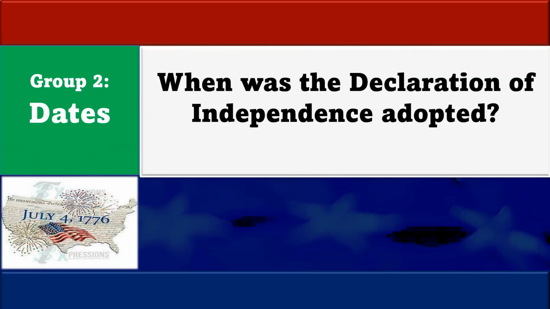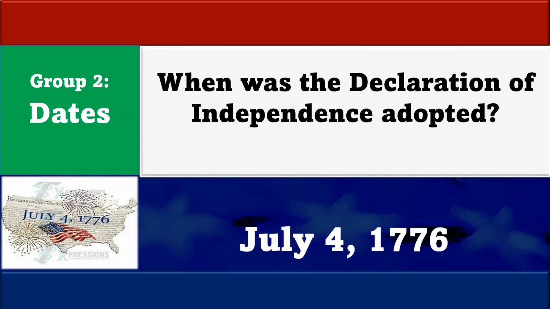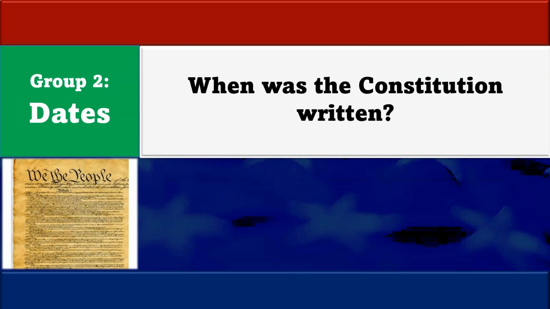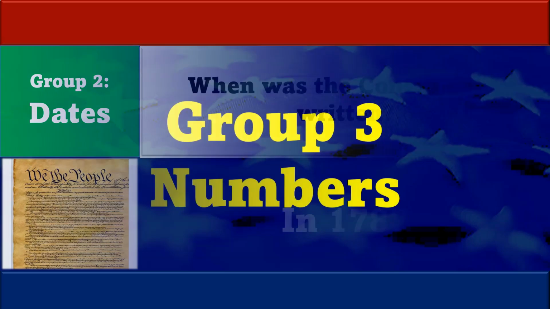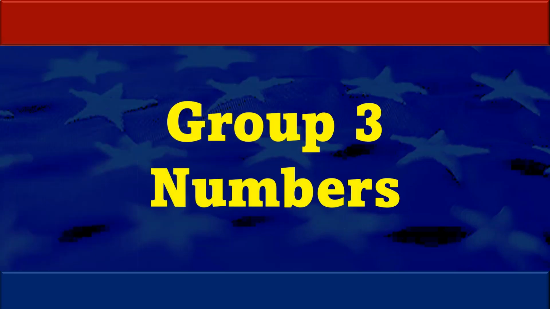When was the Declaration of Independence adopted? July 4th, 1776. When was the Constitution written? In 1787. In group number 3, we study important numbers in the history of the United States.